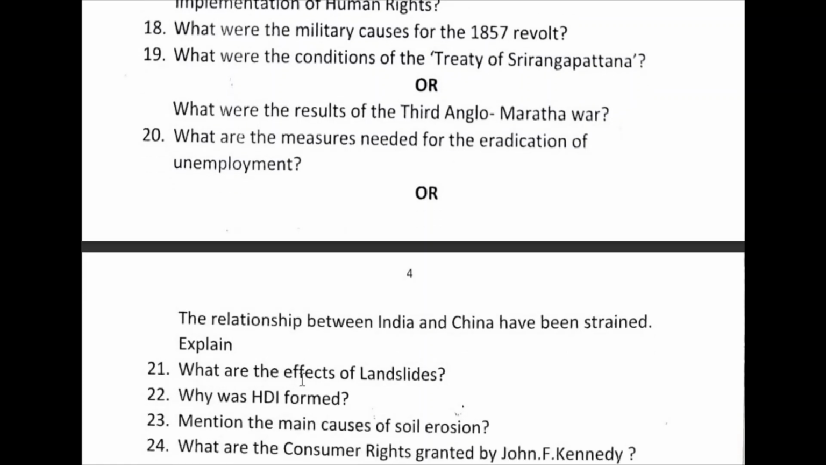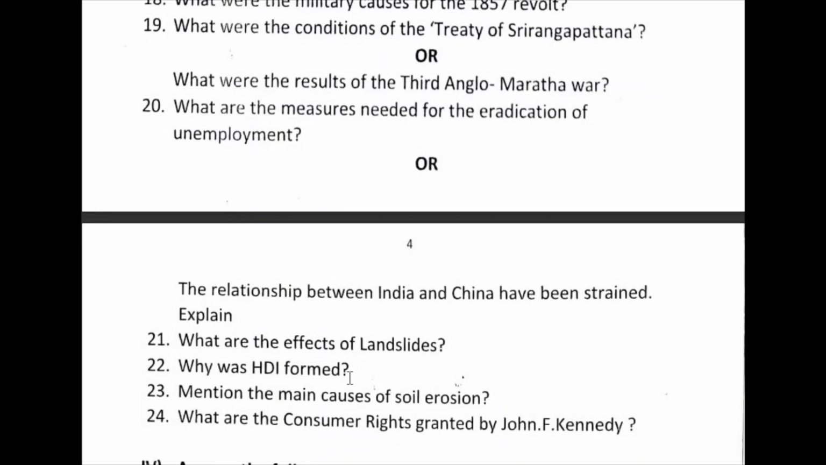21st question. What are the effects of landslides? Because of landslides, blocking of roads, railway lines, etc., burying of human settlements and vegetation, loss of life and property, and then the spread of contagious diseases is possible. So this is the answer for the 21st question, effects of landslides.